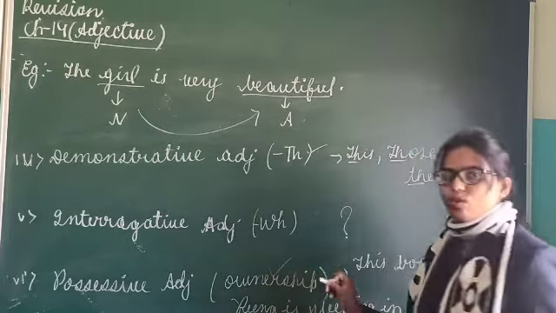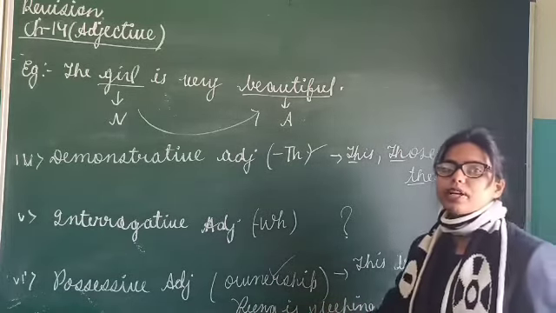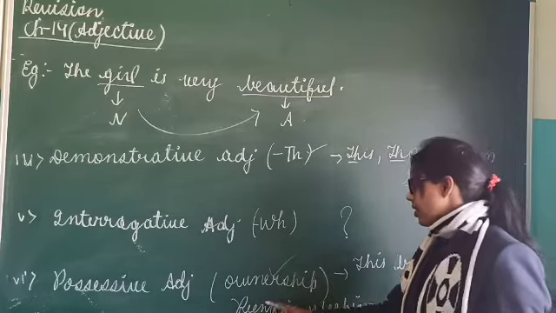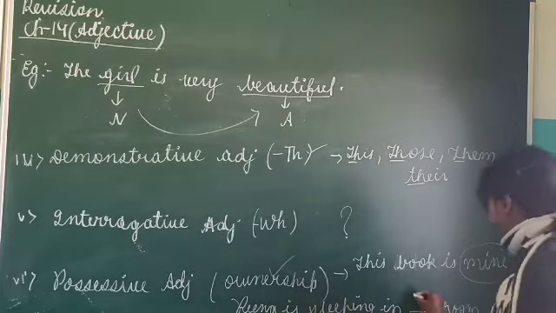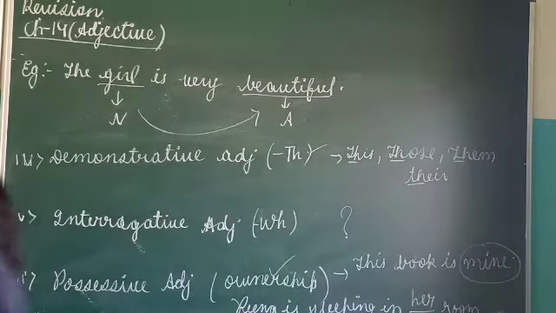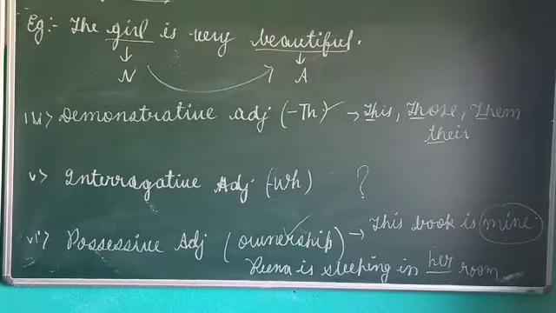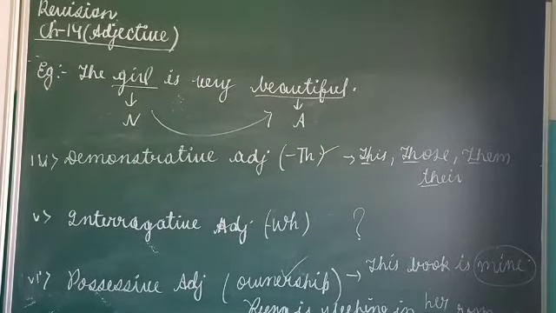A possessive adjective shows ownership, so you have to use the word which shows that this bedroom belongs to Reena. So, Reena is sleeping in her room. Is it clear? Now this word her shows that the room belongs to her. Clear? Okay.